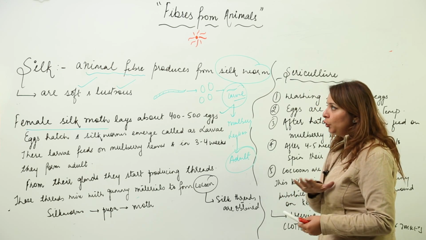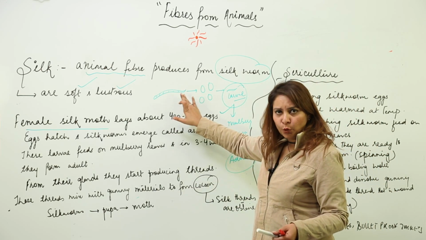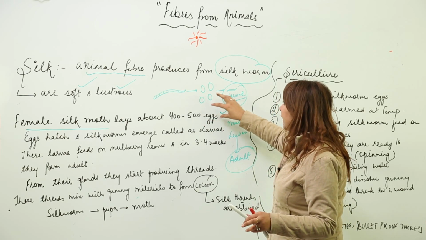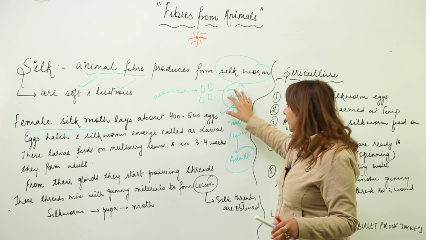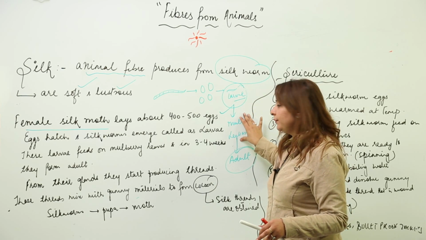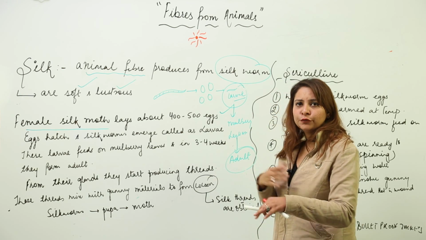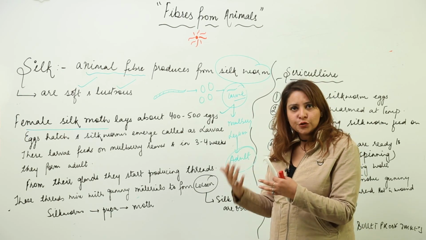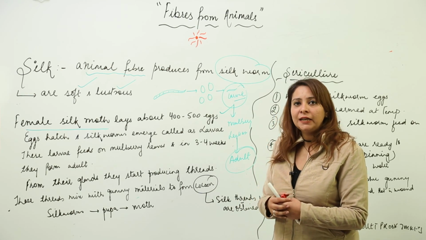So I think you got it, what is the life cycle? The female silk moth lays 400 to 500 eggs at one time, and after hatching a larva appears from it. Then the larva is fed on mulberry leaves for 4 to 5 weeks, and then it undergoes transformation, forming various developmental stages of life, and then finally it forms an adult.